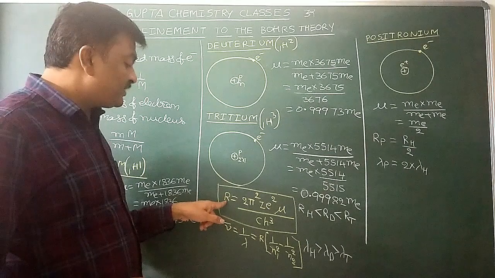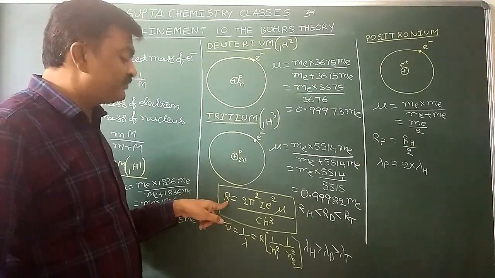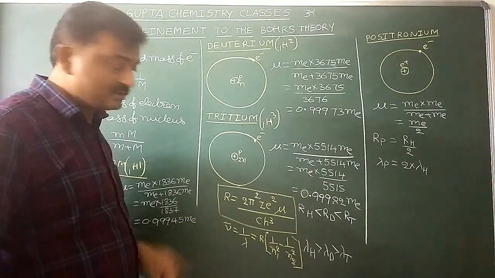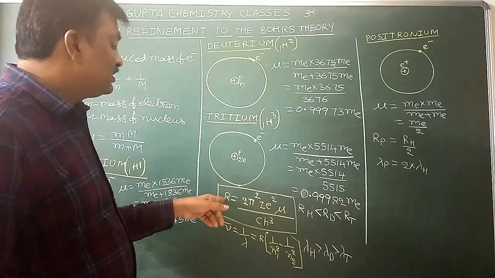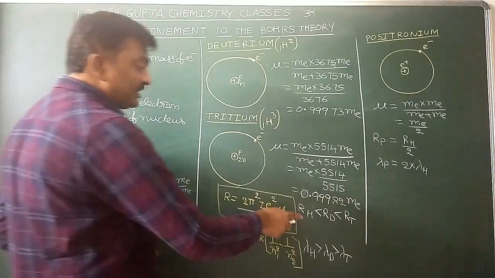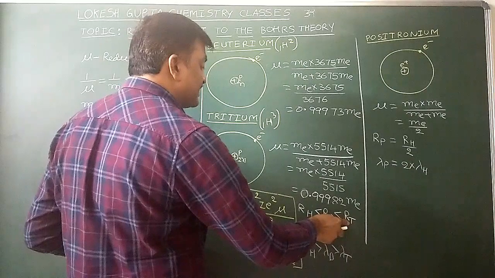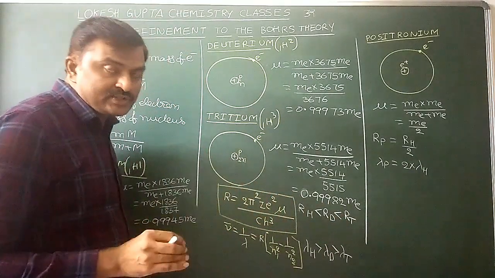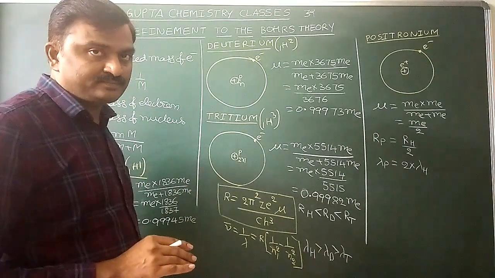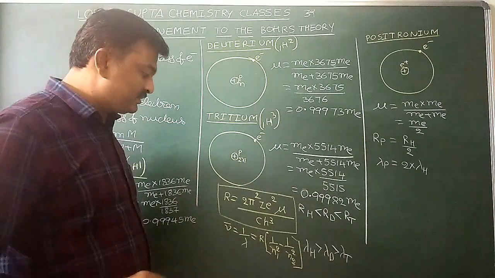Rydberg's constant is directly proportional to reduced mass of the electron when other parameters are constant. So that's why the Rydberg's constant order for three isotopes of hydrogen: Rydberg's constant for hydrogen is less than deuterium, which is less than tritium. So for all the three isotopes of hydrogen, Rydberg's constant value is not equal. With the mass number, it increased, very slightly only.